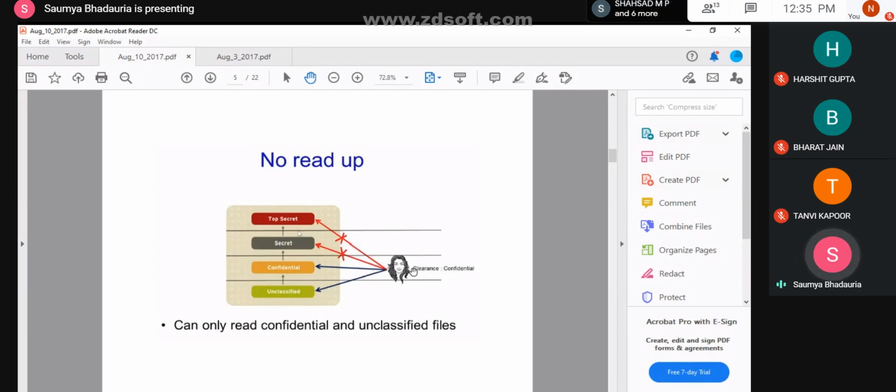Because this particular user is a higher privileged user. He can access the files present in this domain. What access can be done? He can only read the information in these files. Any doubt?